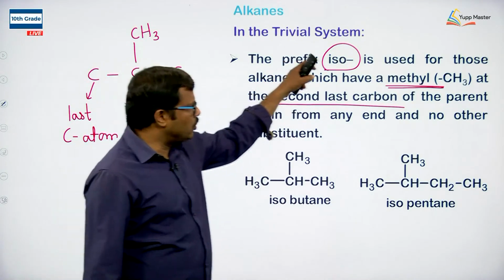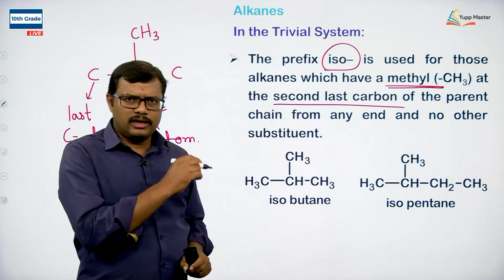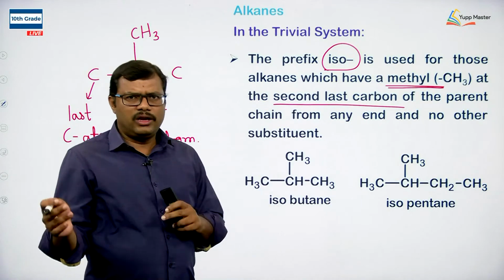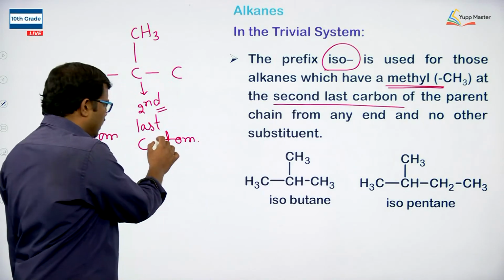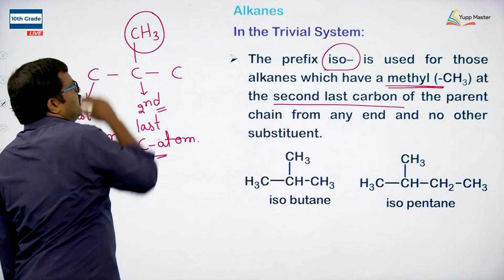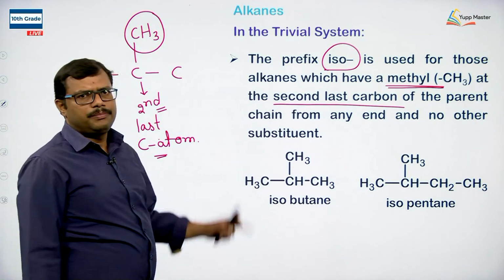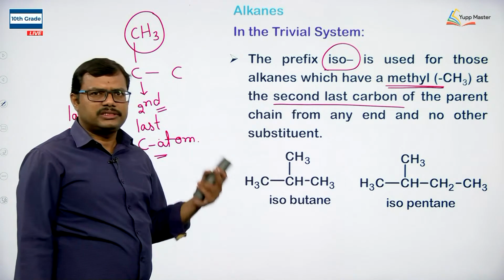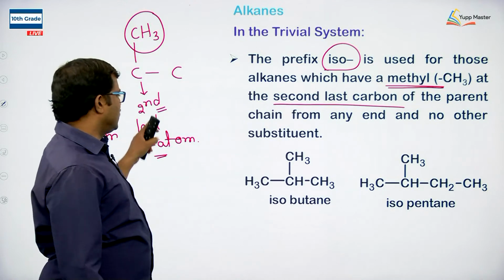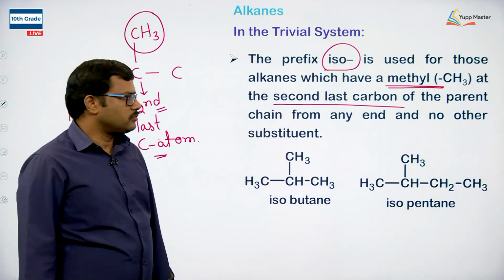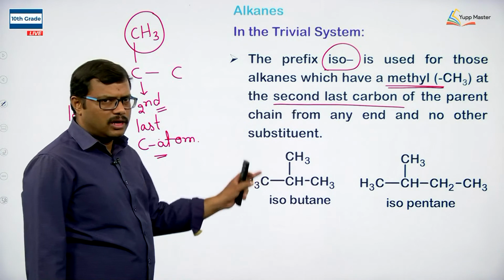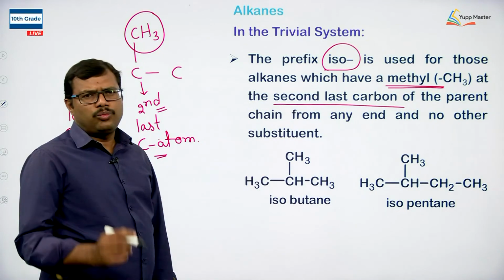Whenever we write iso, it indicates that in a straight chain, if you select from any one end, the second last carbon atom possesses one substituent, that is a methyl substituent, CH3. For that compound we are going to use the iso prefix.